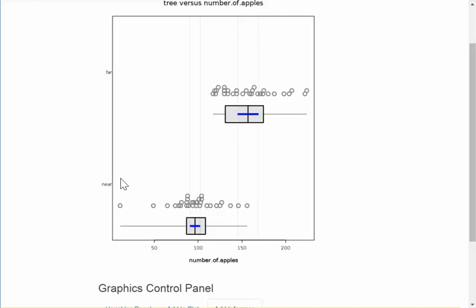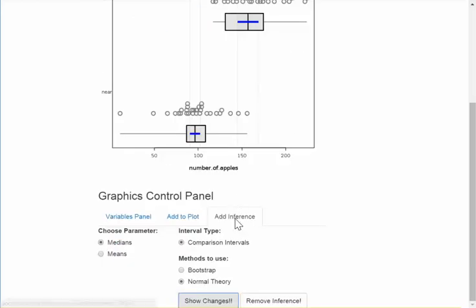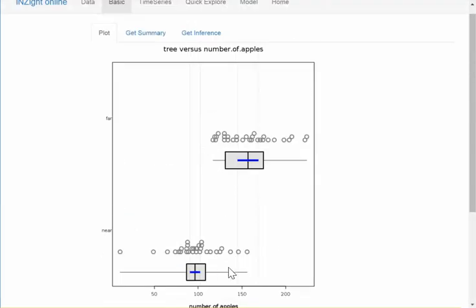So again, once you've got that graph on there, you just scroll down to the add inference, make sure you pick medians, leave everything else the same, and click show changes, and then this is what you can screenshot into your thing. Yeah?